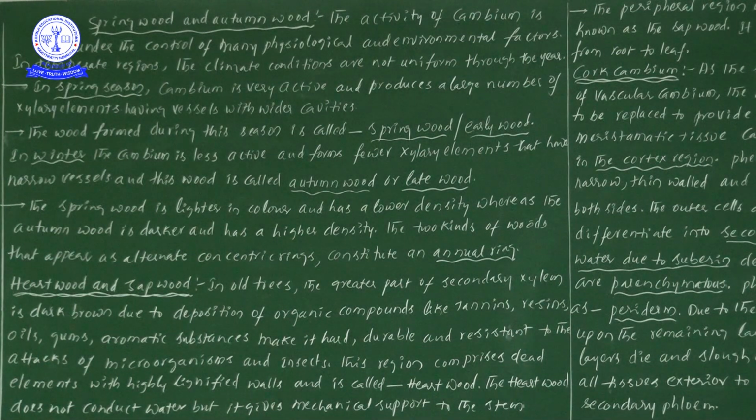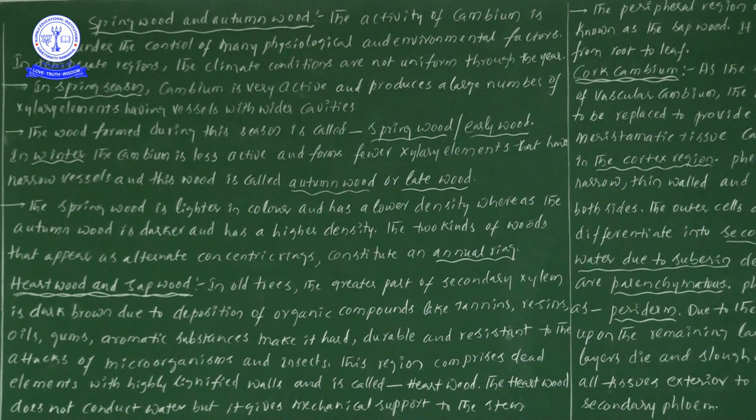At the center of the stem, we will observe a dark brown color. Why is it black or dark brown? Due to the deposition of organic compounds like tannins, resins, oils, gums, and aromatic substances, which make it hard. Which tissue? The secondary xylem.